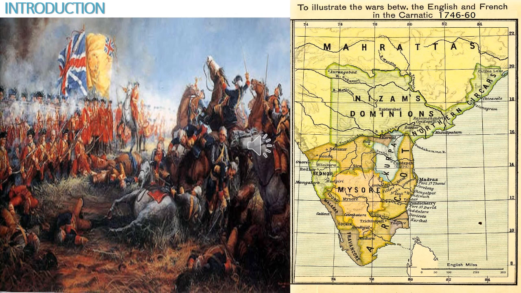So the British and the French fought with each other in order to establish their supremacy in South India, in India. That is called the Carnatic War. In those three Carnatic wars, the British eliminated and defeated the French. After defeating the French and their Indian allies in the three Carnatic wars, the East India Company began to consolidate. Consolidate means to make their position strong. It began to consolidate and extend its power and influence.